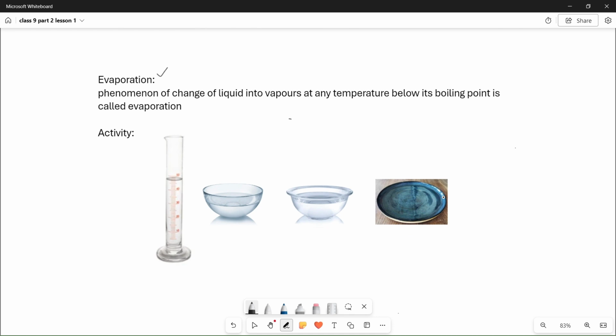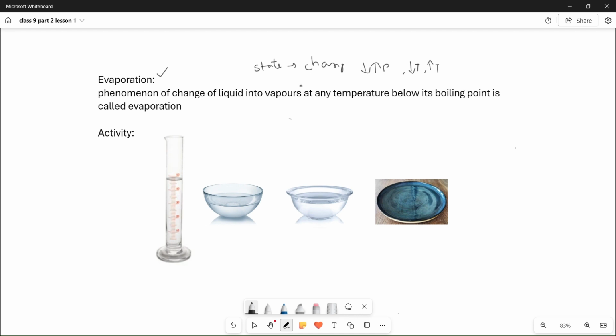What is evaporation? Before seeing this, we have to explain one thing. The state of matter can change by increasing or decreasing pressure, or by increasing or decreasing temperature. But it can also change its state on its own, naturally.